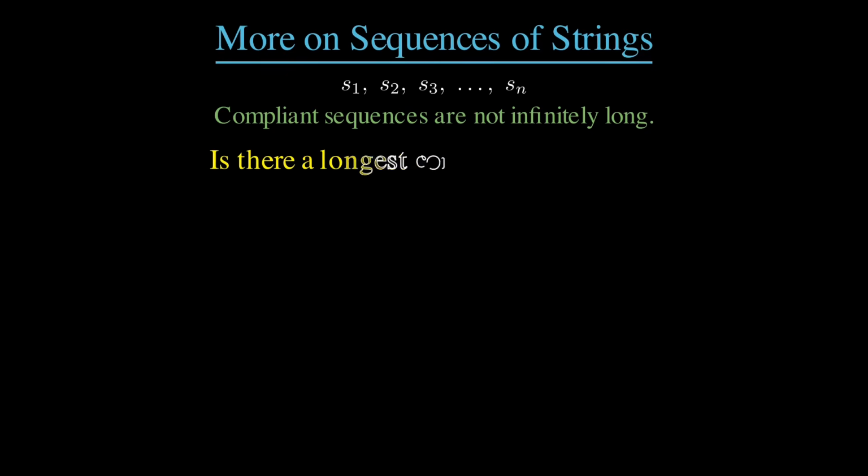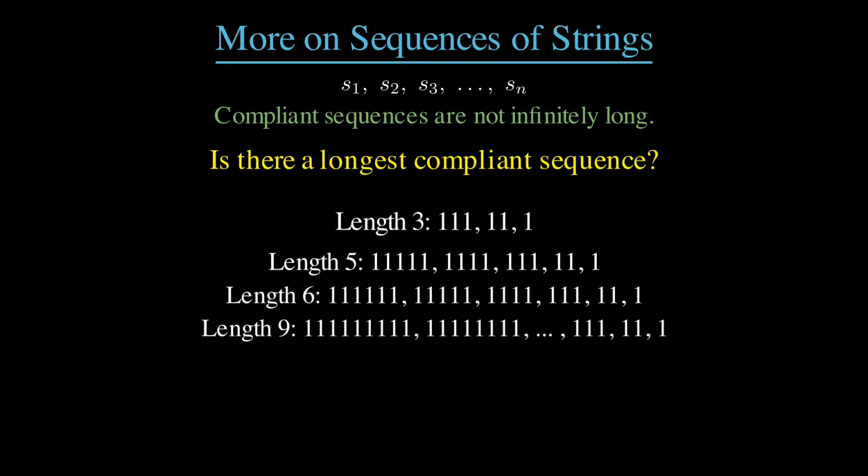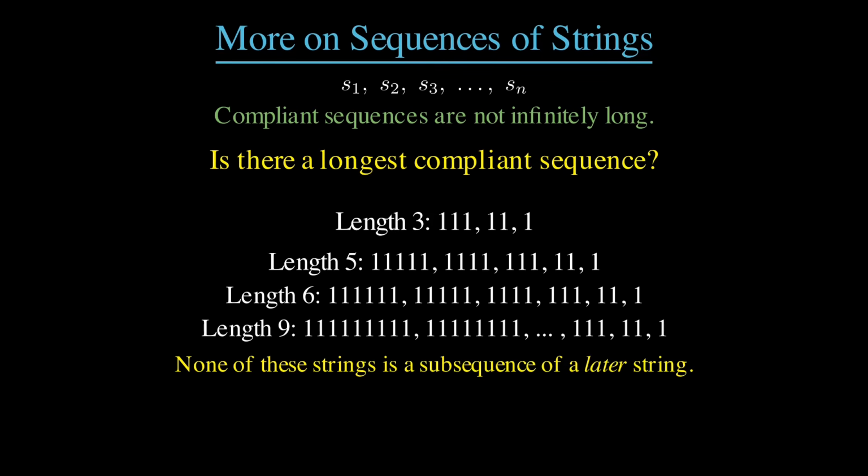But is there a longest compliant sequence? Well, no. You can make these as long as you want. Even with just a single character in your alphabet, if you wanted a compliant sequence of length 3, then start with 1, 1, 1, then 1, 1, then 1. If you want a compliant sequence of length 5, just start with 5 ones in a row, and so on. 4 ones in a row is certainly not a subsequence of 2 ones in a row, for instance.